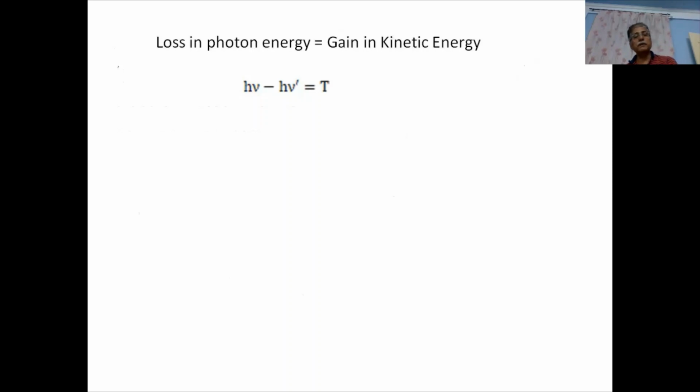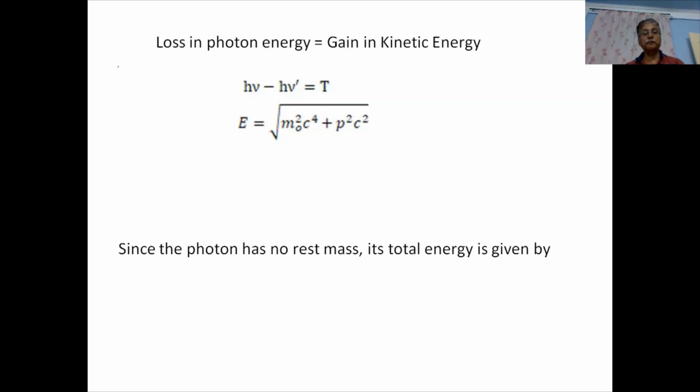Now, let us go for the calculation. Loss in the photon energy is equal to gain in kinetic energy. So h nu is the energy of the incident photon, h nu dash is the energy of the scattered photon, and T is the kinetic energy gained by the electron. The total energy may also be written, by the relativistic formula, as E equals square root of m naught squared c to the power 4 plus p squared c squared. m naught c squared is the rest mass energy and p is the momentum.